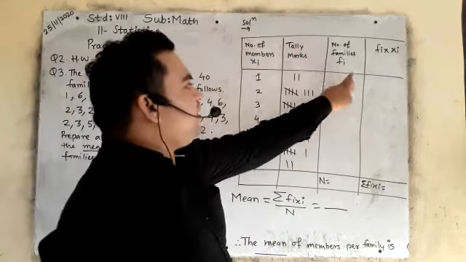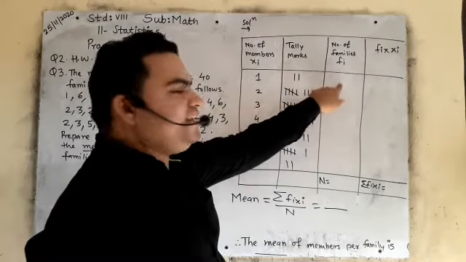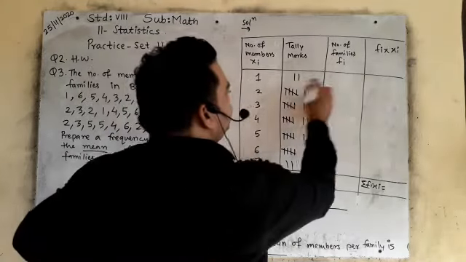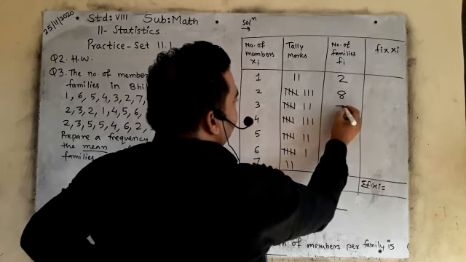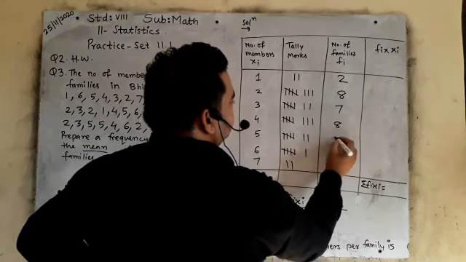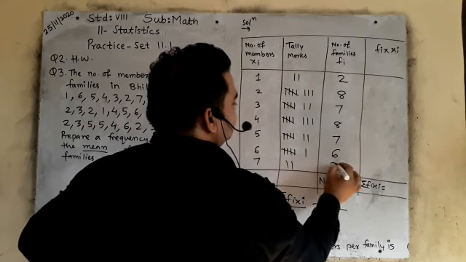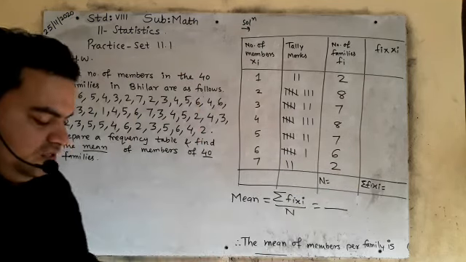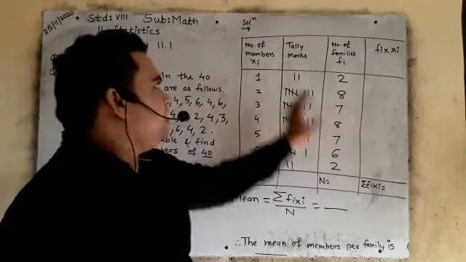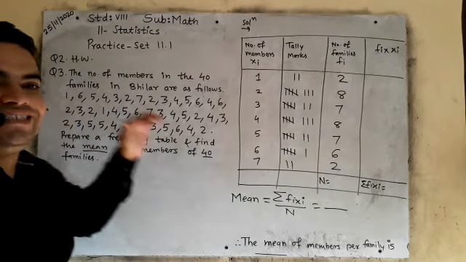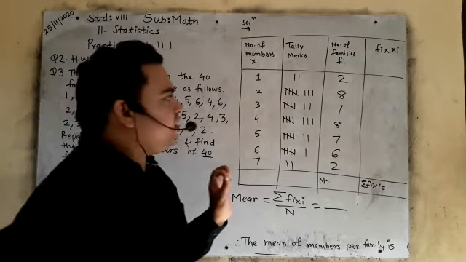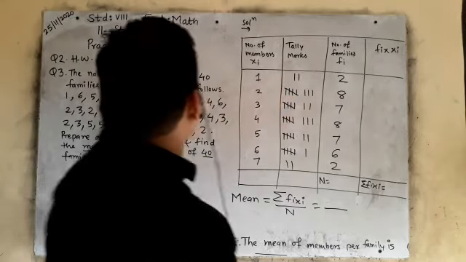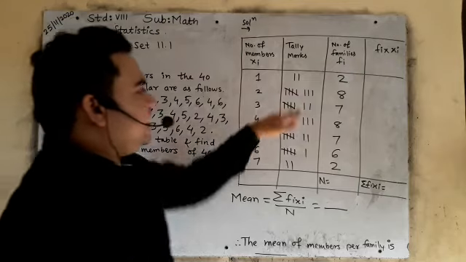Done. Now number of families means this tally marks we will write in international numbers: 2, 8, 7, 8, 7, 6, 2. Okay. So this is how 4 columns will be there. In the first column you will write these numbers in ascending order, the smallest number to the biggest number. Then tally marks: 1 comes how many times, 2 comes how many times.